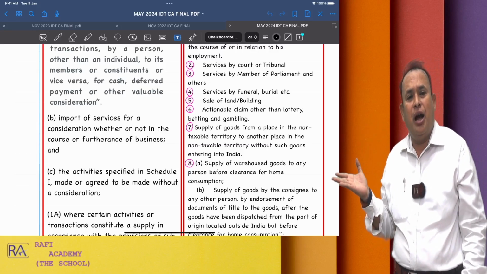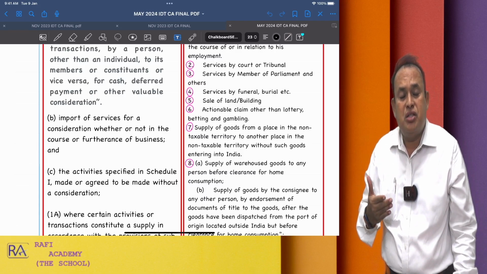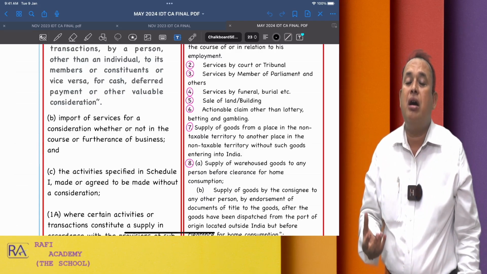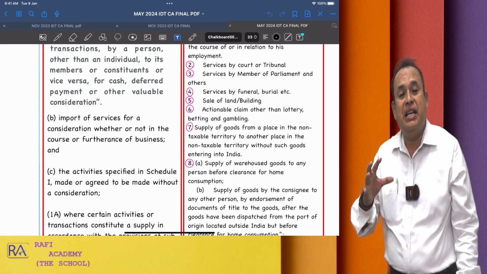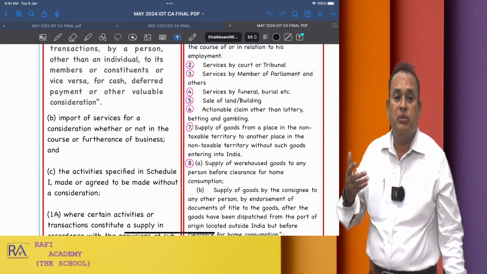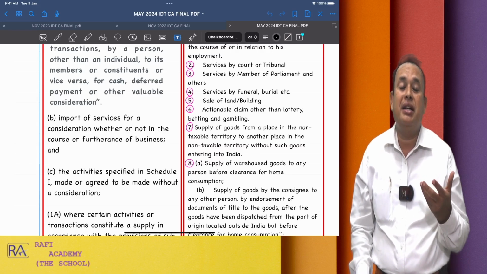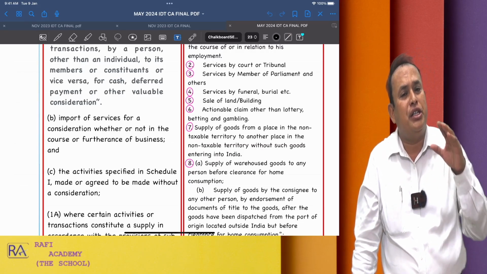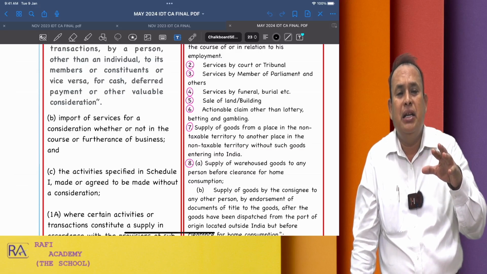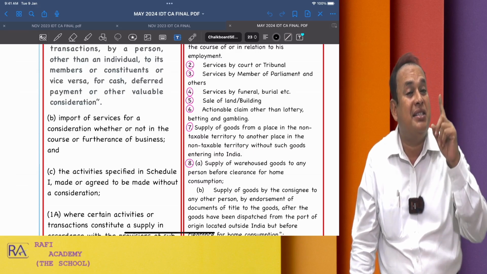And in between we have supply, section 7, subsection 1, clause C, which talks about activities covered under Schedule 1 even without consideration is a supply. How to understand, sir? Refer Schedule 1. Generally, as you understood, supply where GST applies is if it is for consideration.